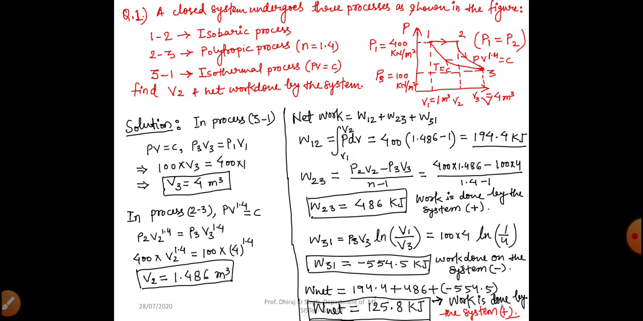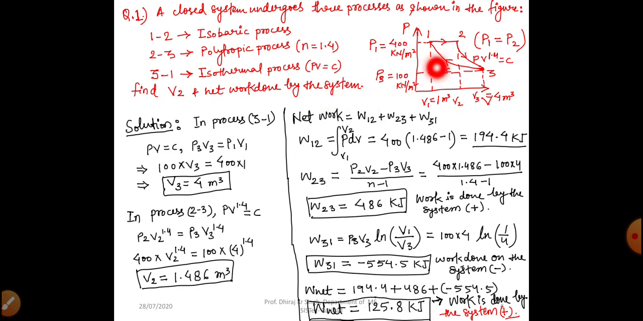Now move to numericals. Numerical number 1. A closed system undergoes 3 processes as shown in figure. 1 to 2 is isobaric process, 2 to 3 is polytropic process, 3 to 1 is isothermal process. And we have to find out V2 and net work done by the system.